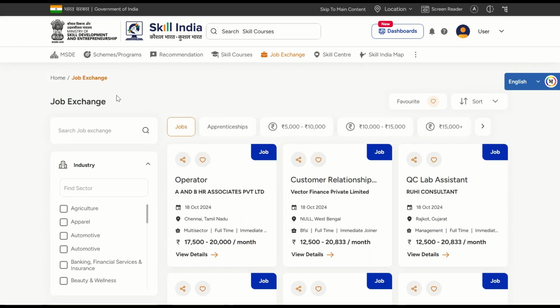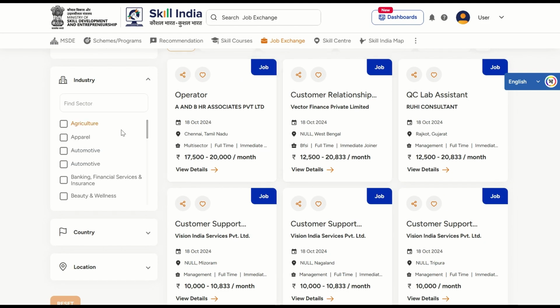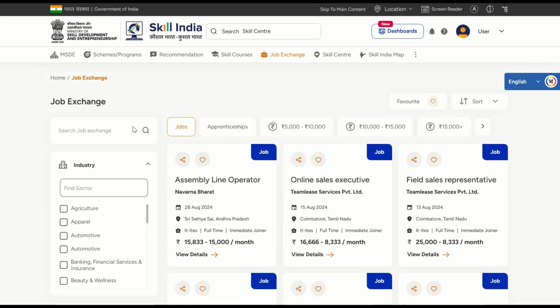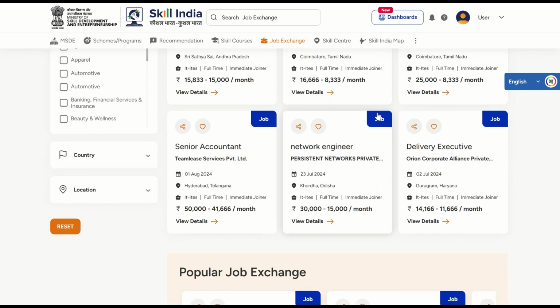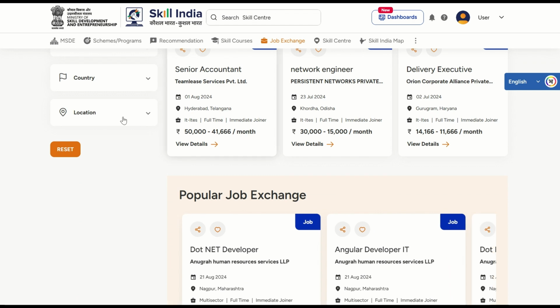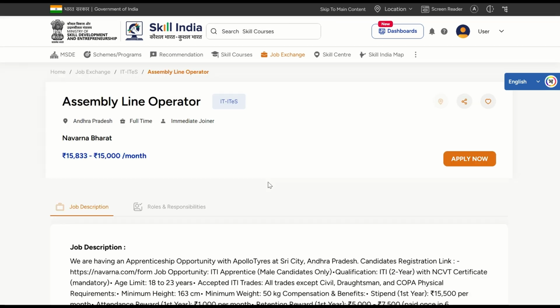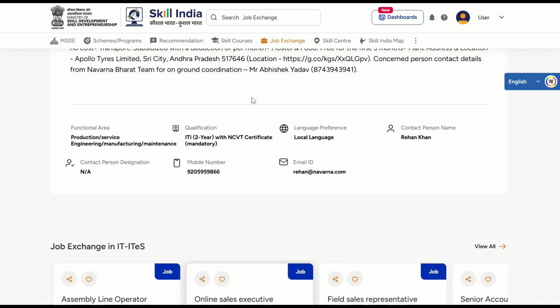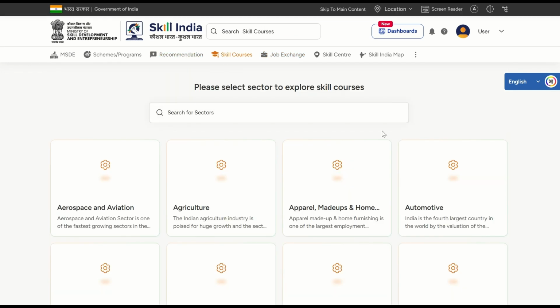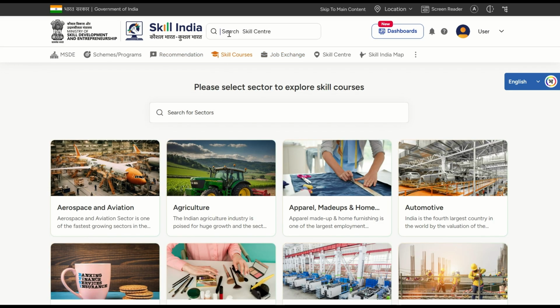So apart from courses, let's say I have to search for any jobs. I'll go to this and you can see there are multiple jobs which are available. Depending on a sector, you can just filter out the jobs which you want. So if it is the IT sector, you can just provide ITES and they will provide you jobs which are related to that sector as well as the location. So if I click on any of the jobs, it will show you the salary which is available for that particular job, what they want, what the job type is, and what the state of that job is. So it will show all India jobs.